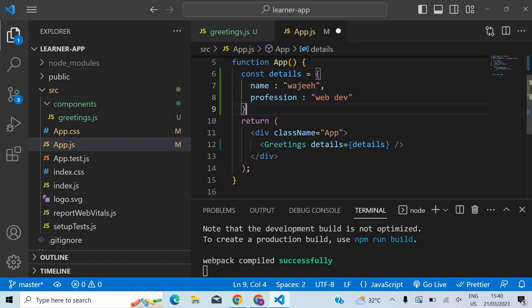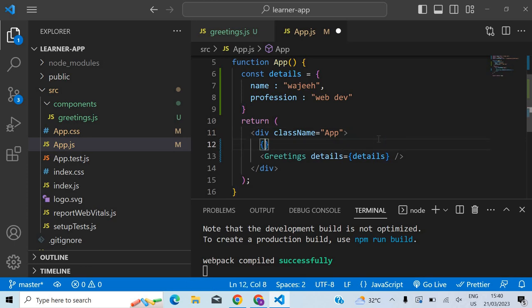This is possible because I'm giving it as a prop. In a prop it is possible, but I can't do it like here, because this is not a prop. This will throw an error because this will directly come on the screen, so it has to be some string. Here I am passing a prop, so it doesn't have to be a string. It can be anything: an object, a function, or whatever it may be.